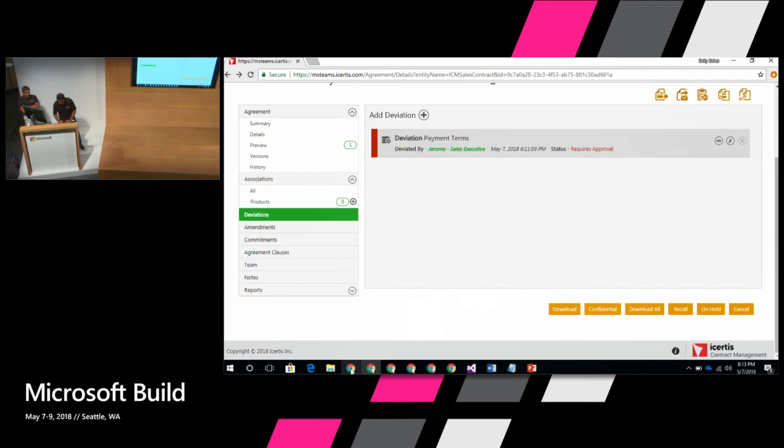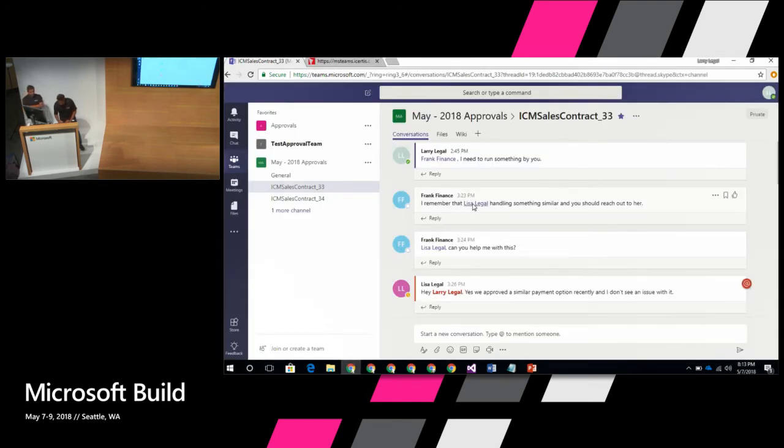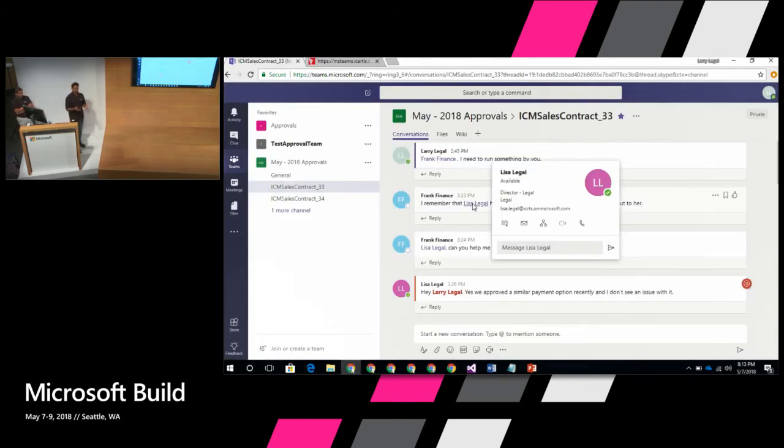At that point, Frank would type something like this: I remember that Lisa in Legal did something similar, and I think you can check with her. I'm sure she would be the best person to reach out to. At this point, nobody has done anything outside. They've not gone to ICM, they've not looked into contracts, nothing. The whole experience and collaboration is still continuing in Teams with all the relevant information.